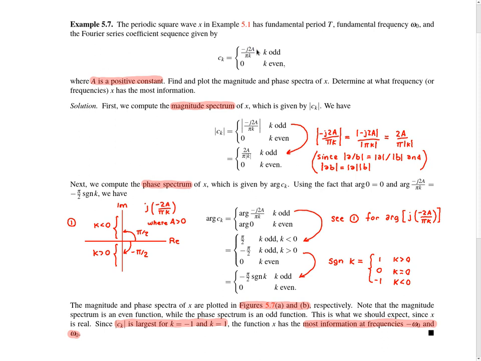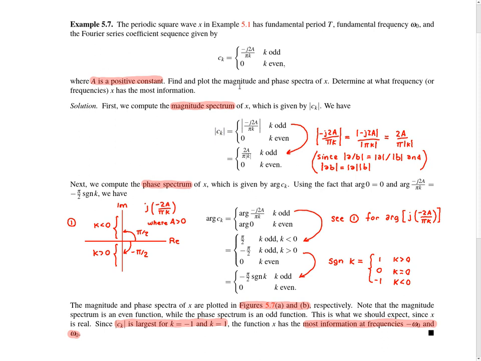And what we're asked to do in this particular example is find and plot the magnitude and phase spectra of the function x, and also determine at what frequency or frequencies x has the most information. So first let's worry about finding the magnitude and phase spectra of x. So the first thing that we need to understand is what's meant by magnitude spectrum and phase spectrum. So the magnitude spectrum is simply the magnitude of the Fourier series coefficients. So in other words, what we want to compute is this quantity here.